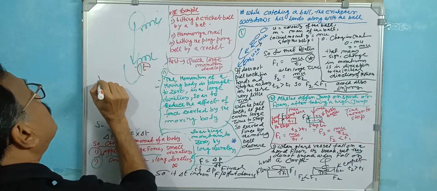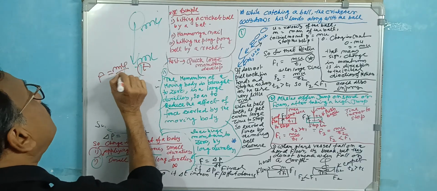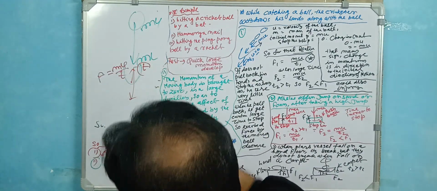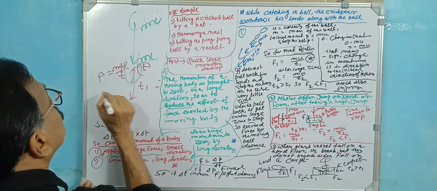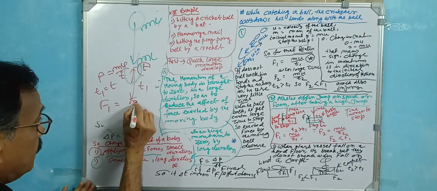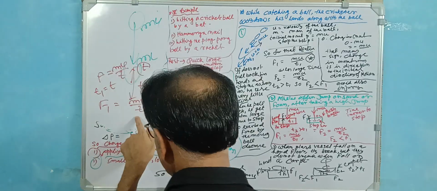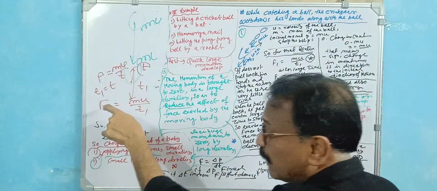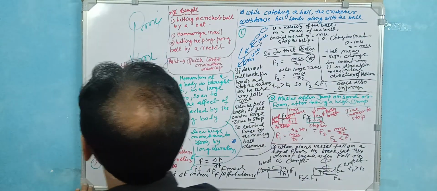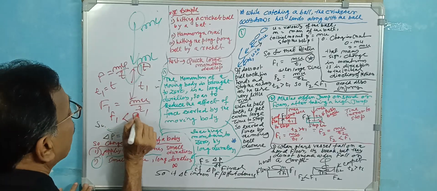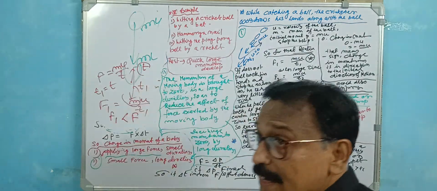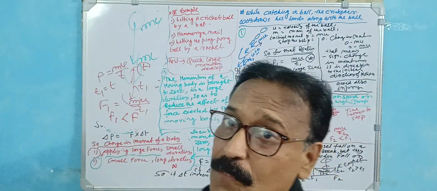So the force developed here is mu by t, and the force exerted on rebound is the same. But if you pull the hand back, the time is t1, so t1 is greater than t. By mathematical deduction, F1 is mu by t1. If t increases, the force decreases, because mu is the same. So F1, the force exerted, is less than F, that means if you catch like this, the exerted force is less.